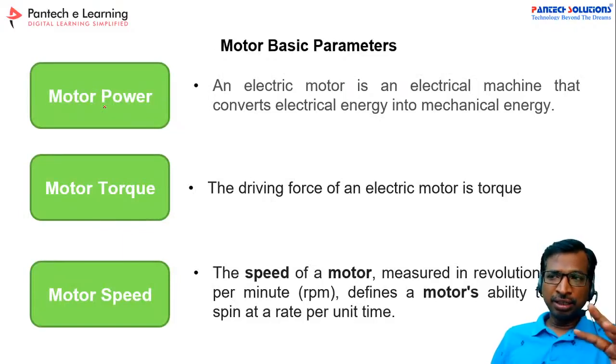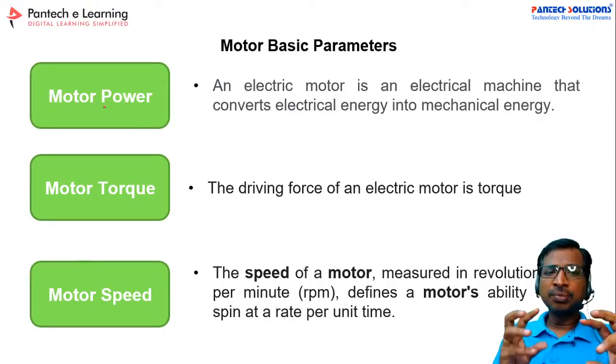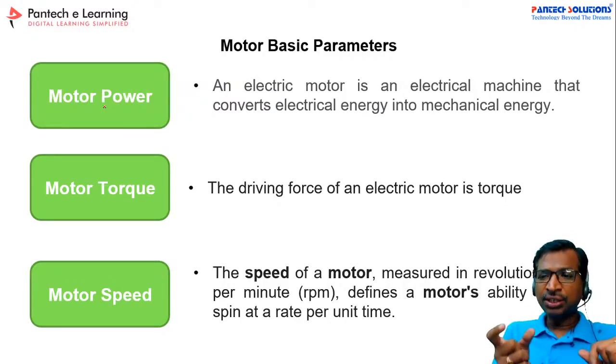That's why we call it an asynchronous motor. Now if you take any motor, you should know these three principles: motor power, motor speed, and motor torque. How much is the speed, how much is the torque, and how much is the power. See, what is motor power? An electric motor is an electric machine that converts electrical energy into mechanical energy. That is called the motor power. Similarly, the torque: the driving force of an electric motor is called torque.